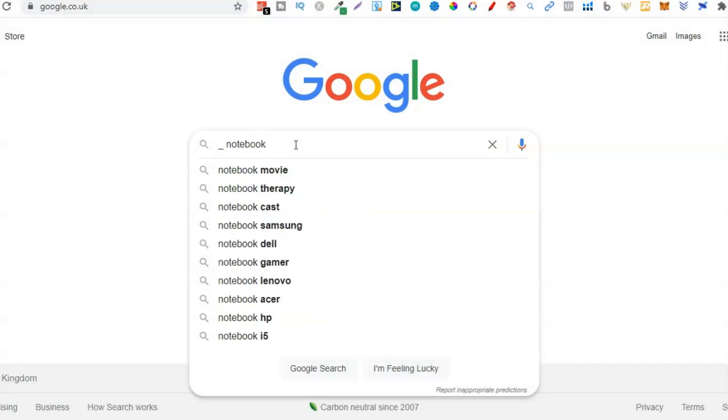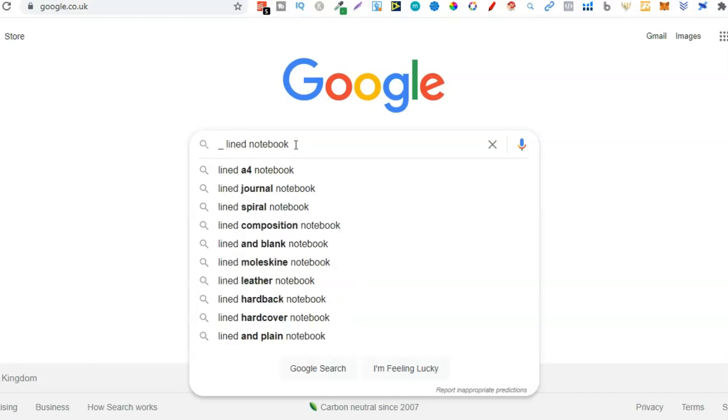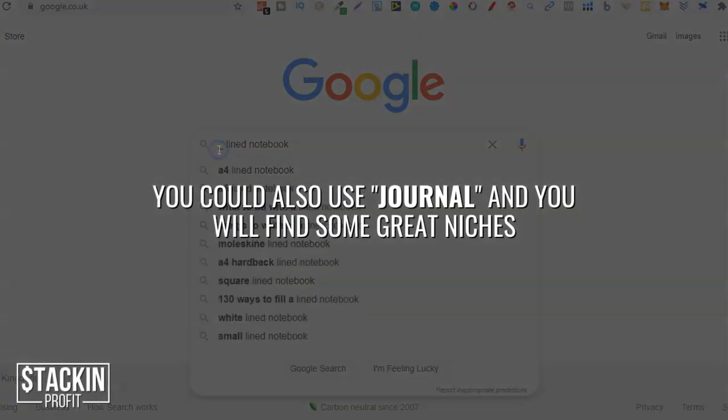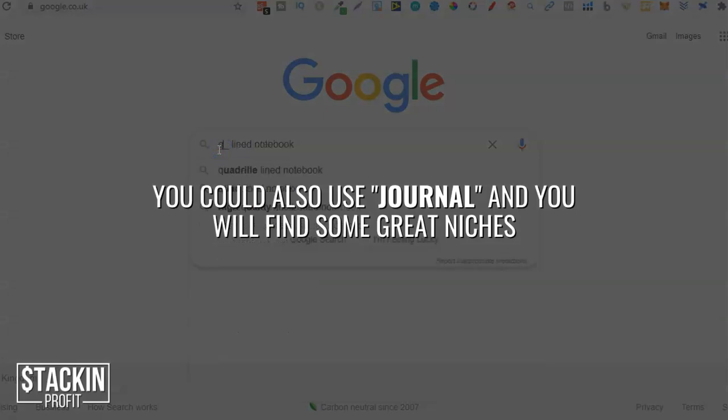Notebook. So we might actually have to change this because a notebook is also a little laptop. So let's do a lined notebook to see what comes up. Lined notebook. Now if we go here, I'm not too sure, I don't think I've actually done this search term before. Let's go through a few.